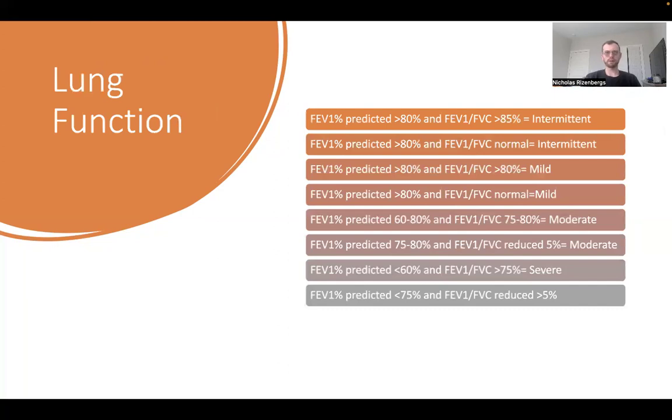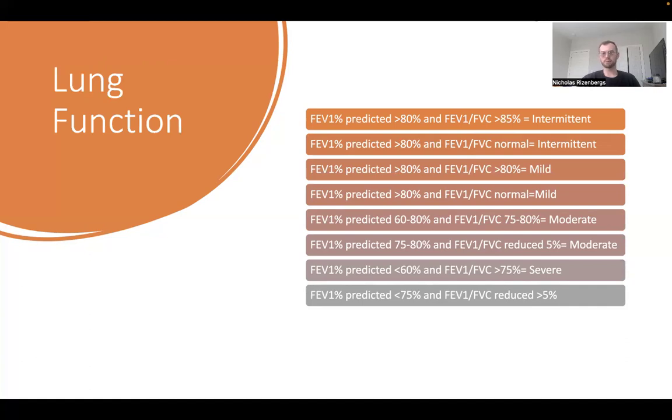So lung function, so FEV1 % predicted over 80%, and the FEV1 ratio over 85% would be intermittent. And then the FEV1 over 80% and the FEV1 ratio normal would also be intermittent. FEV1 predicted over 80% and FEV1 ratio over 80% would be mild. FEV1 predicted over 80% and FEV1 ratio normal would also be mild.